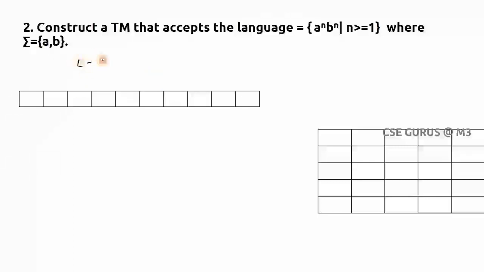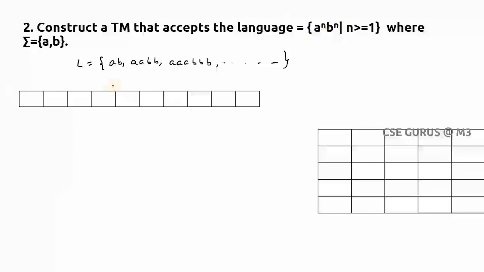First I'll write the language. Here n is greater than or equal to 1, so epsilon will not come. If you keep n equal to 1, it will be ab. If you keep 2, aabb. If you keep 3, aaabbb, like this you will get it. For this language, there are 2 constraints. One is that the A's are followed by the B's, and the number of A's should be equal to the number of B's.